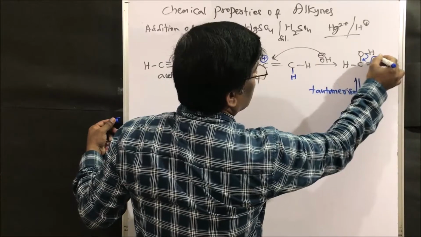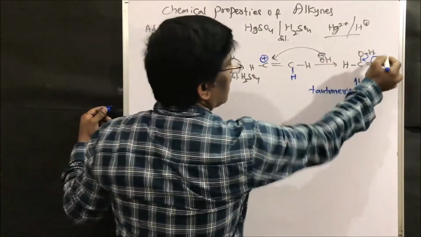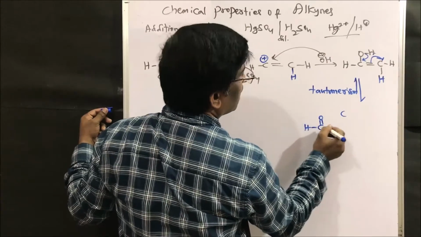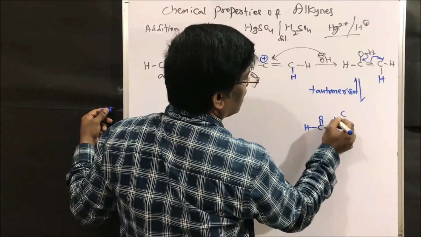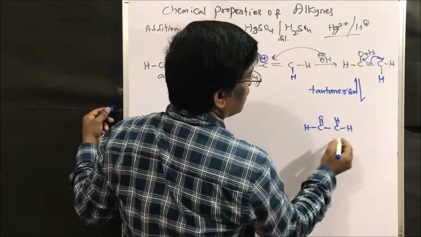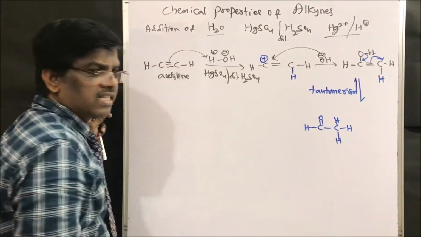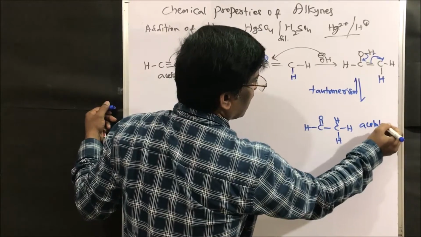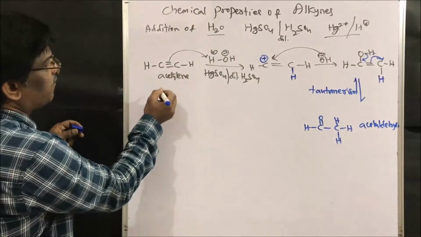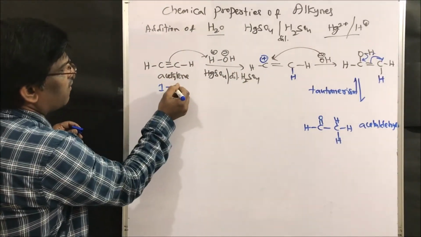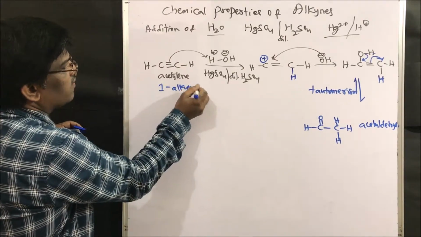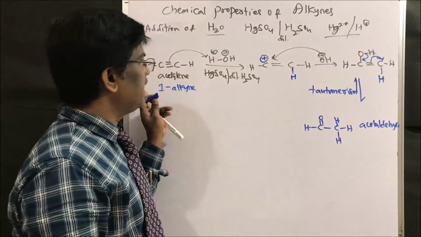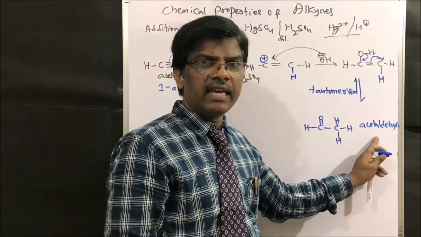which undergoes tautomerism to give an aldehyde. So what happens? It goes here and comes here. This hydrogen comes here to give hydrogen, hydrogen, and hydrogen, and here hydrogen. What is this? Acetaldehyde. So this is one alkyne, and from this one alkyne, acetylene, we are going to get acetaldehyde.